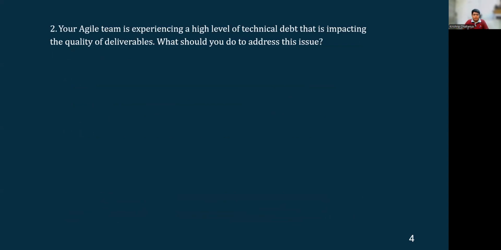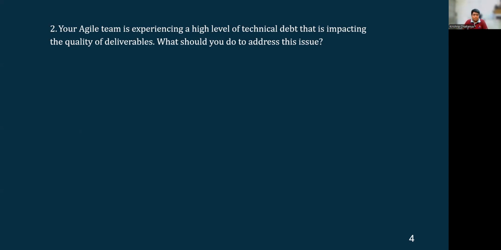What should you do to address the issue? Again, this is for the agile leader to address. What is the context? Your agile team is experiencing a high level of technical debt that is impacting the quality of deliverables. Okay, so what is a technical debt?